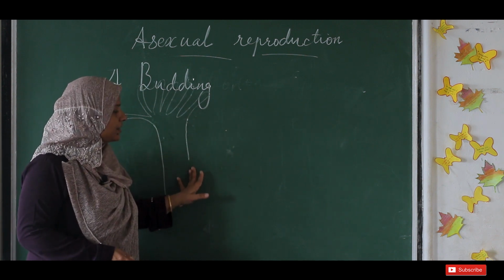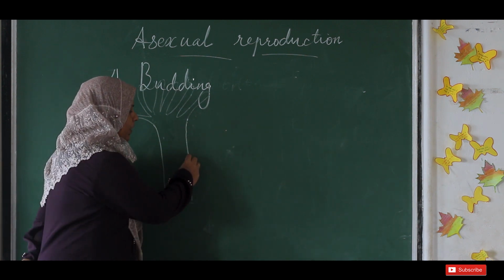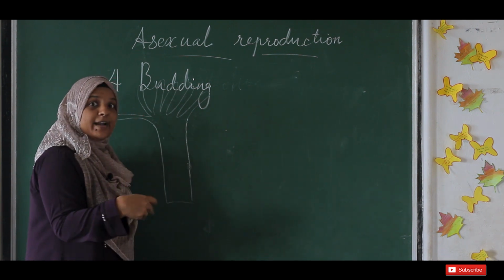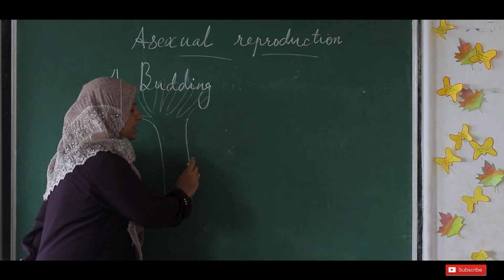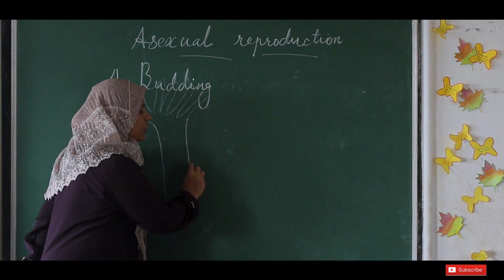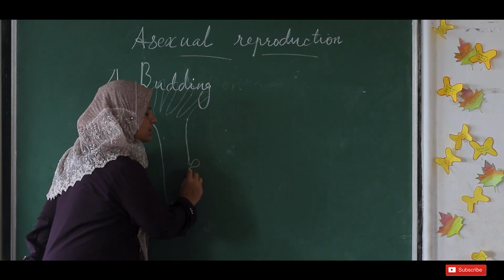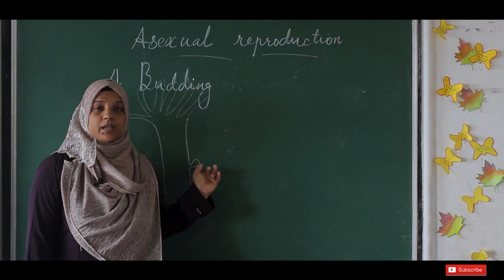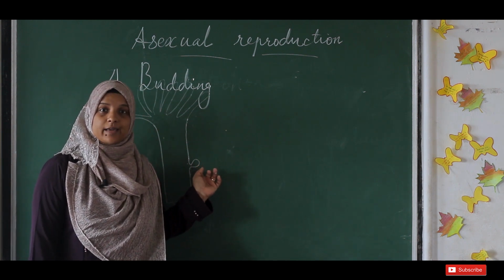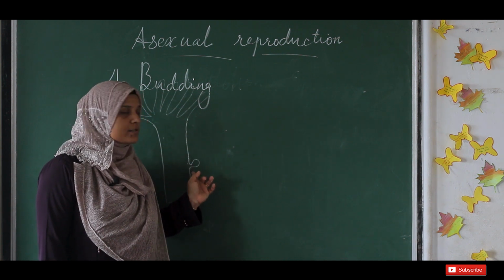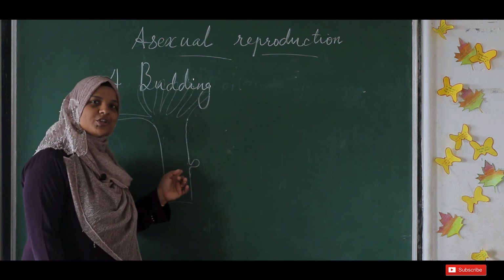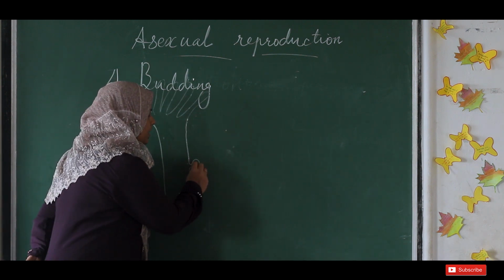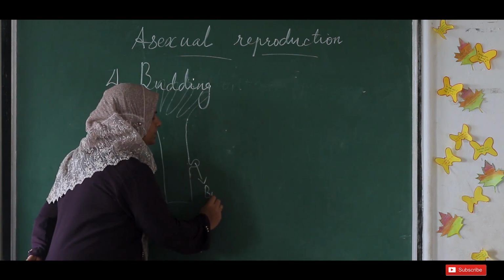So let's say in this part of the body of hydra, the cells on this side are dividing very fast, and they proliferate and form a small structure like this in the body. They have special cells like it. So it forms a small structure growing on the body side of this hydra, and we can call it a bud.